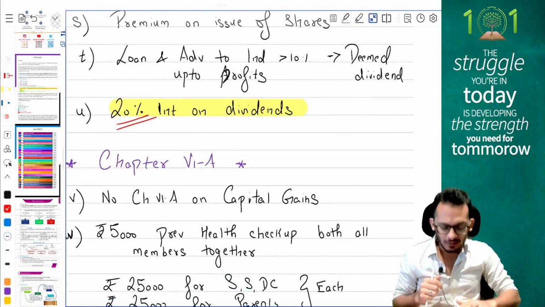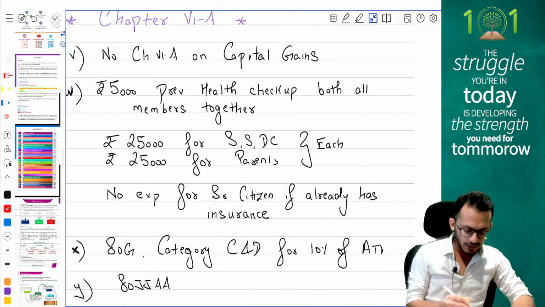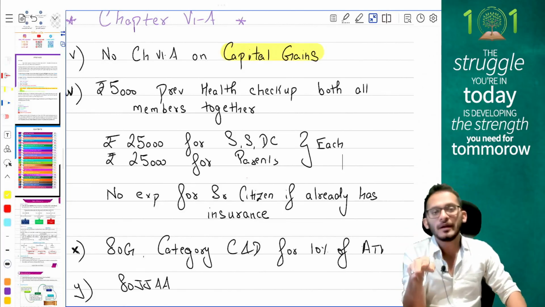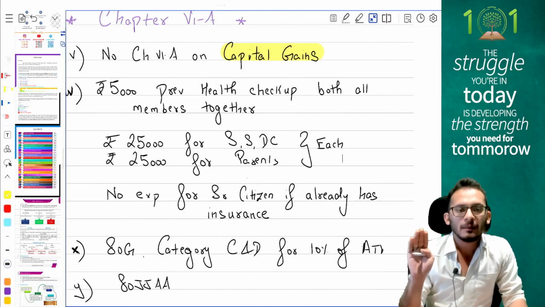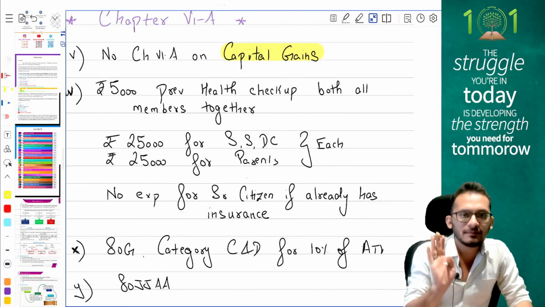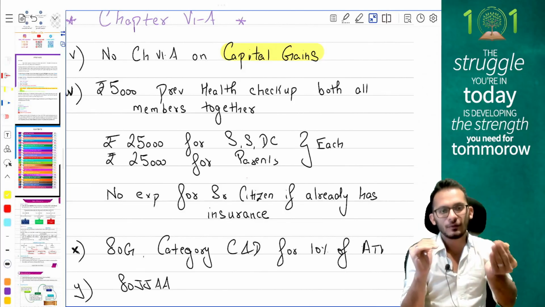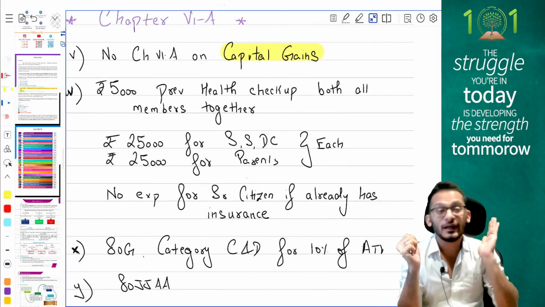Moving on forward, people, we're looking at chapter 6A. Chapter 6A comes and says, first thing, that you cannot claim any chapter 6A on capital gains. The moment you do chapter 6A, please make sure that all the capital gains are removed from the provisions. You cannot claim chapter 6A on capital gains. You will ignore the capital gains component, and on the balance alone you will do chapter 6A. Please pay attention to that for MCQ purposes.